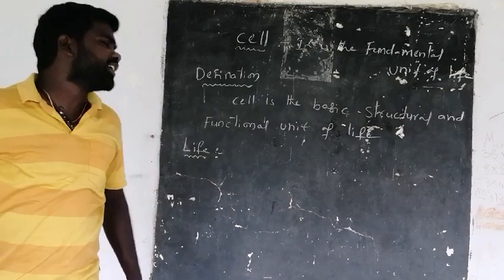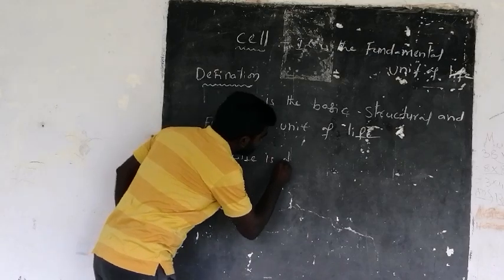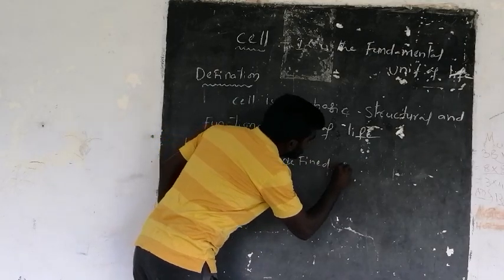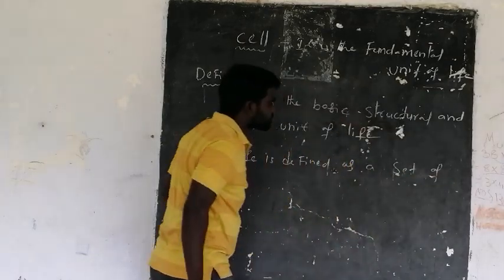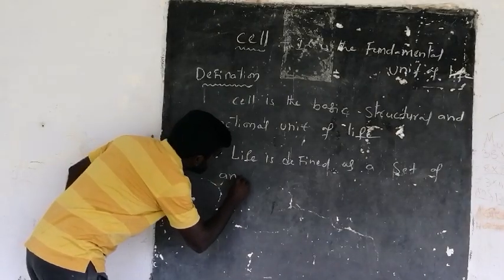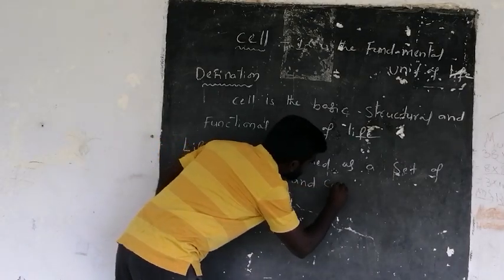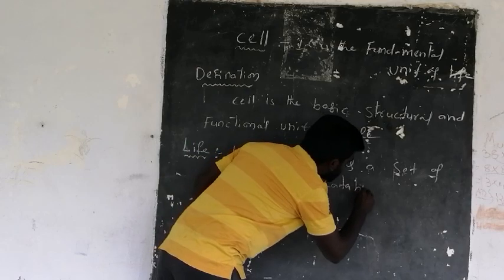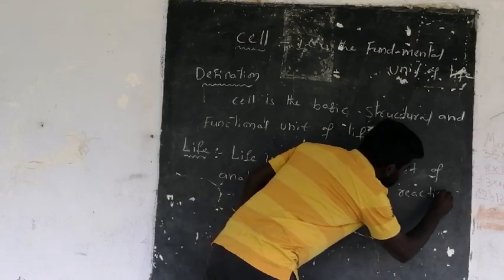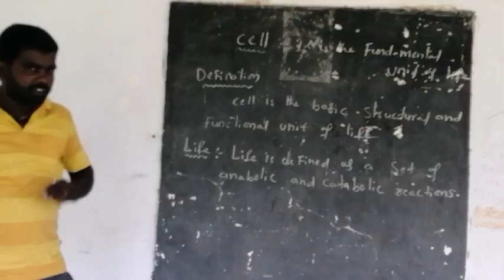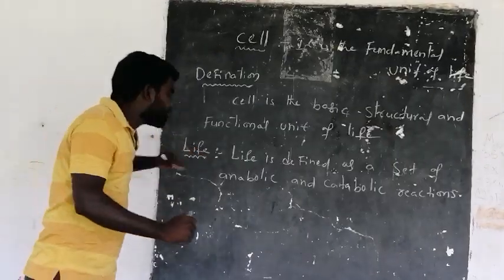Life is defined as a set of anabolic and catabolic reactions. That is called life.